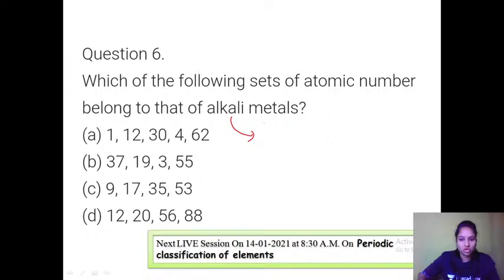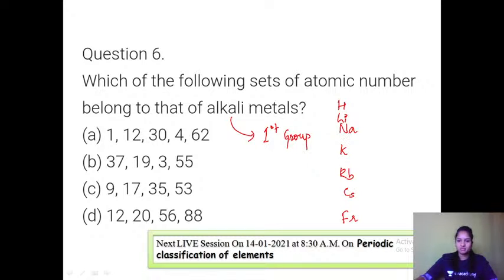First group elements means which all come. Usually I have told you to remember the first group elements, and for that I told you one mnemonic also, based on atomic numbers. So based on this only you can remember the different elements present in the first group: hydrogen, lithium, sodium, potassium, rubidium, cesium, and francium. How to remember this? है लीना के रब से friendship.